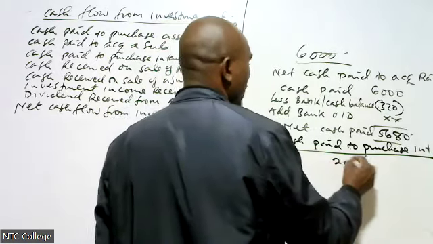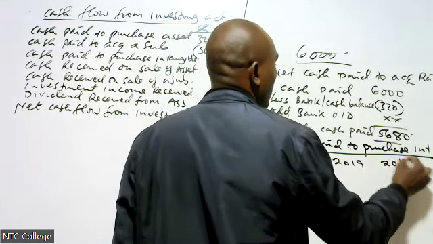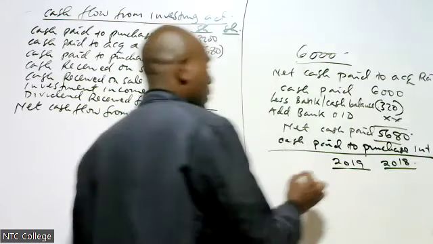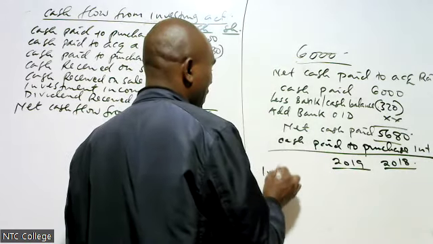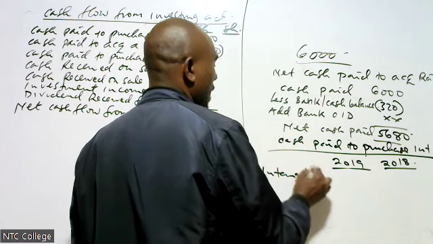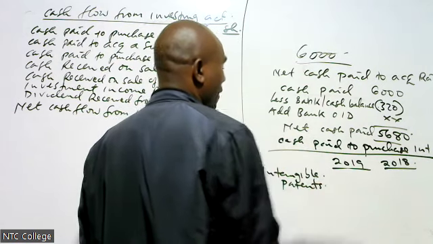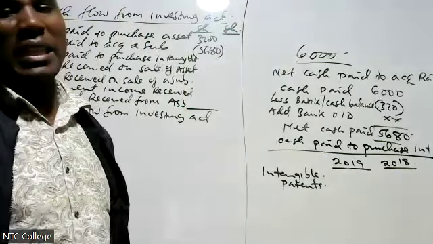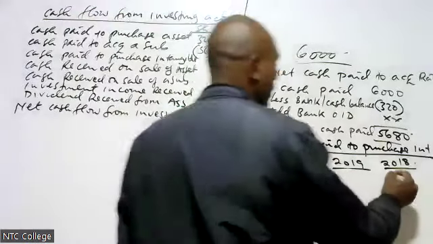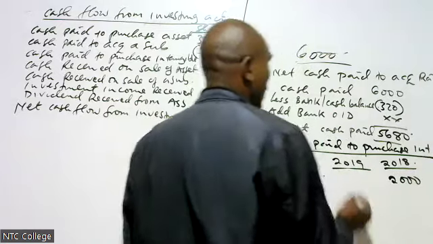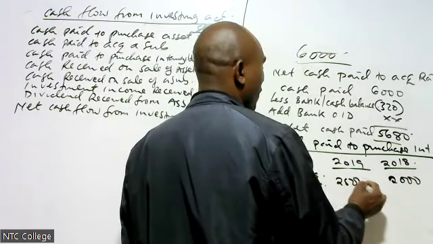Here we have 2019, we have 2018. Therefore, I will check in the non-current asset, intangible assets. Intangible assets like patents, for example. Like maybe I have patents or any intangible asset. In the previous year, it was 2,000. In the current year, it is 2,500.